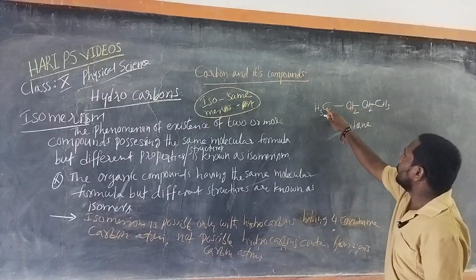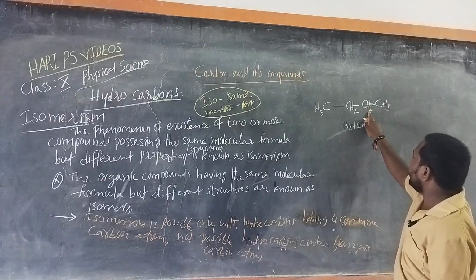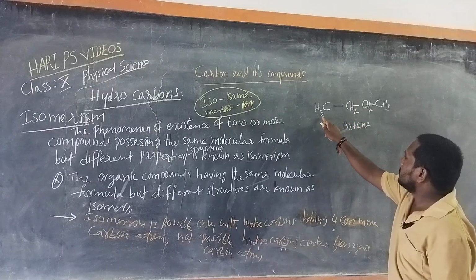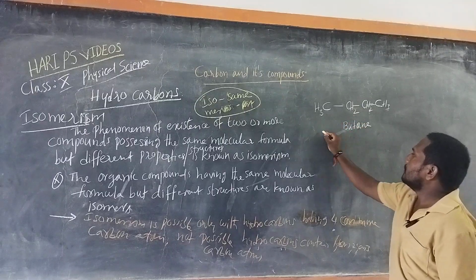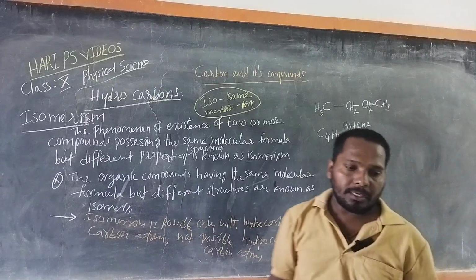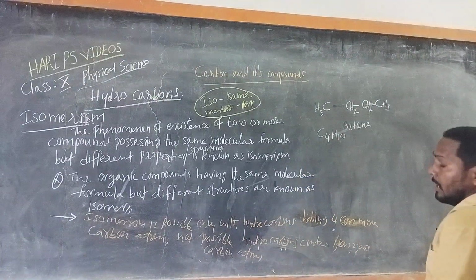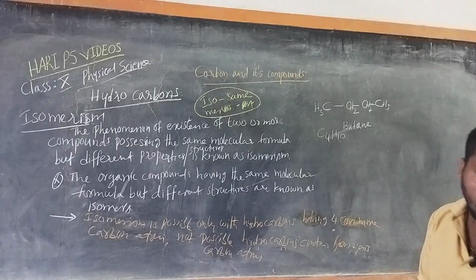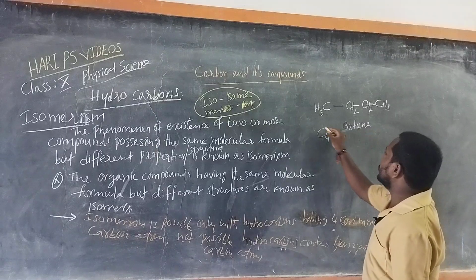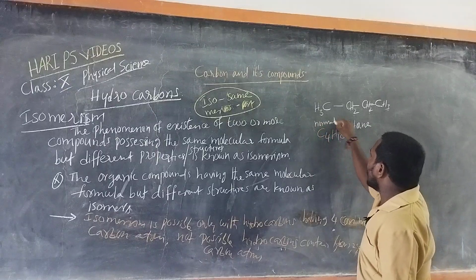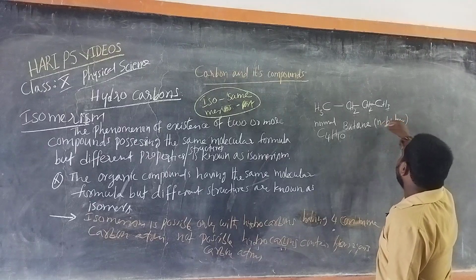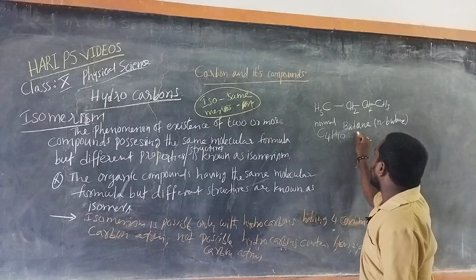C4, hydrogens 3 plus 5, 7, 10. C4H10 is the formula for butane. Generally in organic chemistry, this butane is also called normal butane or N-butane.